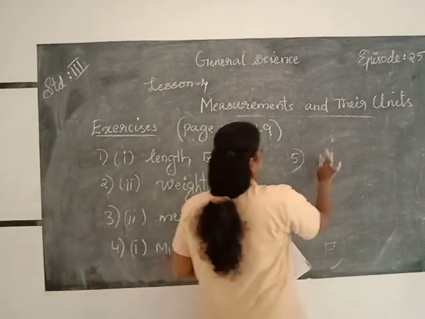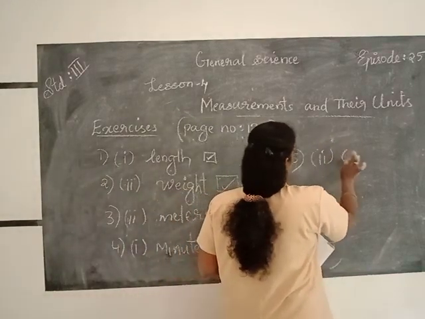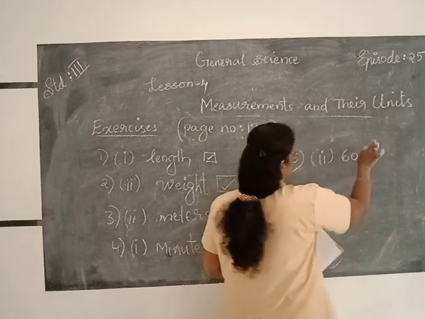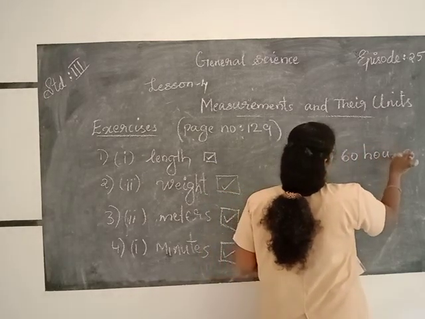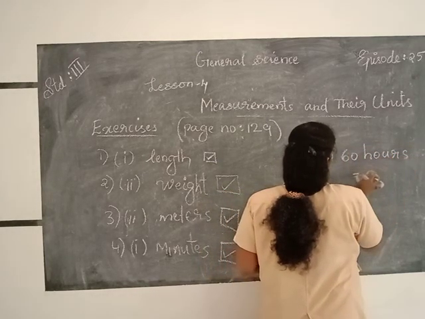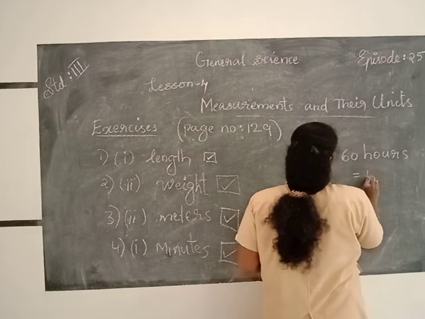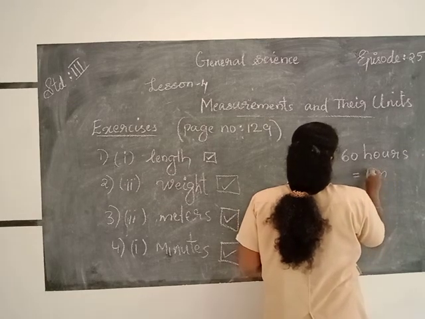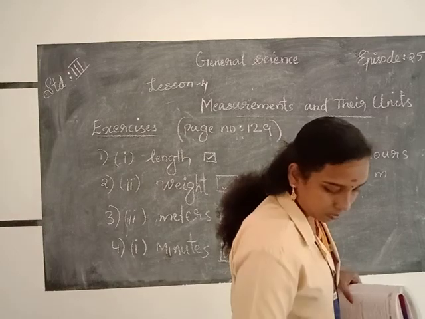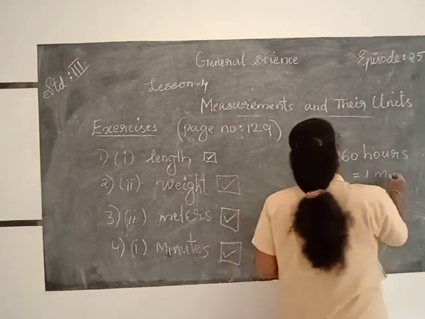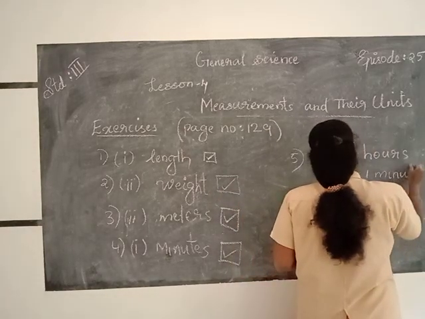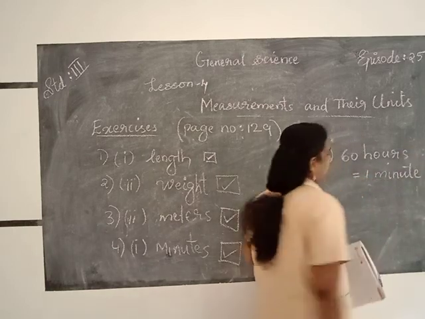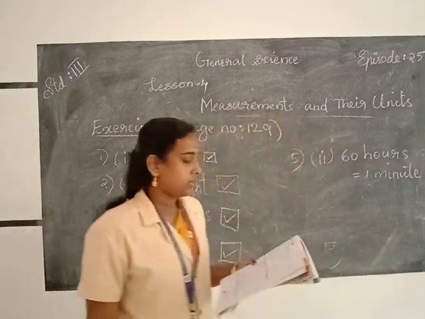So the answer is option B, 60 hours is equal to 1 minute. Okay, so it's a wrong one.